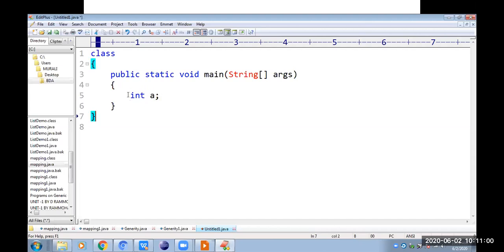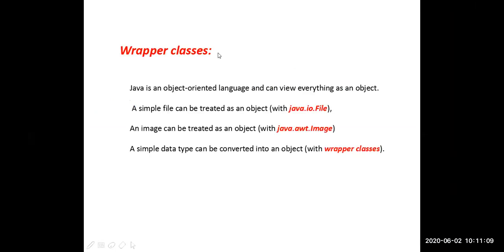For the same primitive data type, how to create an object? How to create objects for primitive data types in Java? For that only, wrapper classes are there. Wrapper classes are used in Java for converting simple data types into objects. For creating objects for the simple data types, there is a concept in Java called wrapper classes.